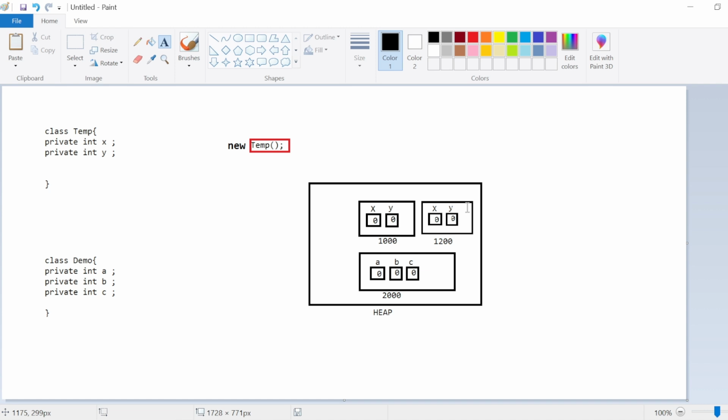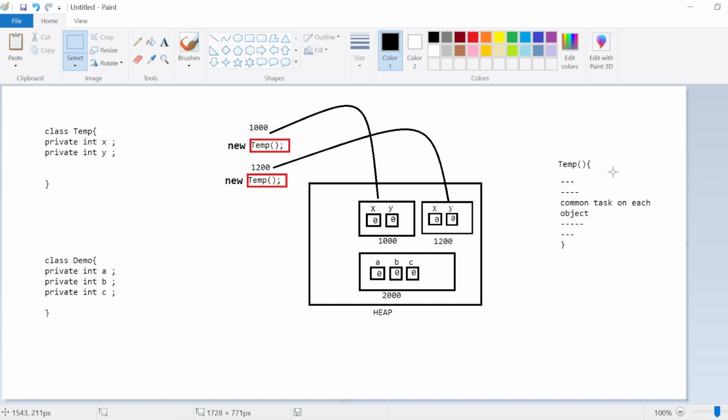Now how will you access that address? You don't know the address. The object is created by the JVM internally, and only the JVM knows that object reference. So how will you get the object reference every single time? Java came up with a solution to overcome this problem. They say that whenever you define a class, you must have a constructor within your class.